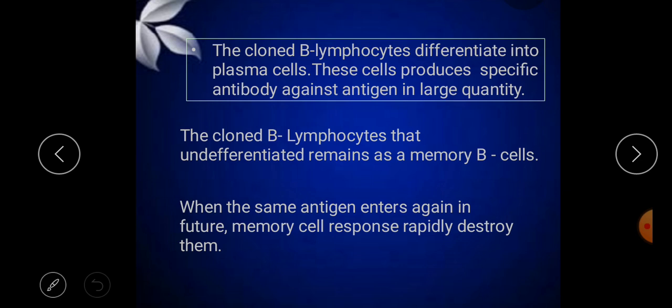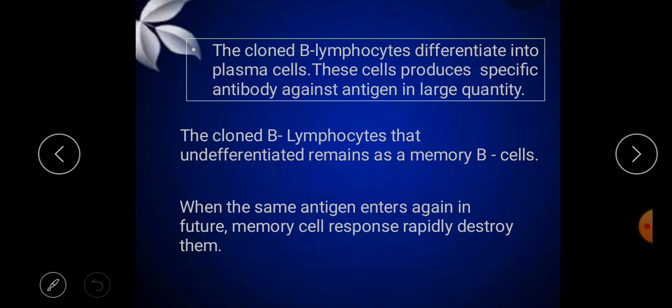These cloned B lymphocytes differentiate into plasma cells, and these cells produce a specific antibody against that antigen in large quantity. The cloned B lymphocytes that remain undifferentiated will remain as memory B cells, which play a very important role.